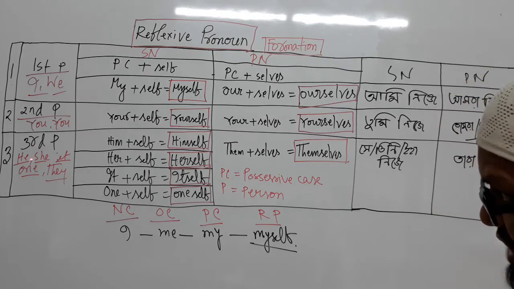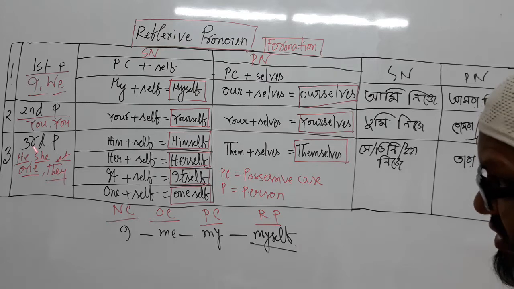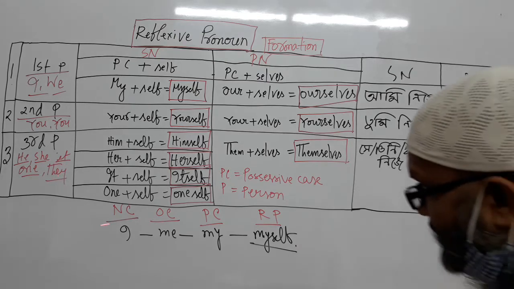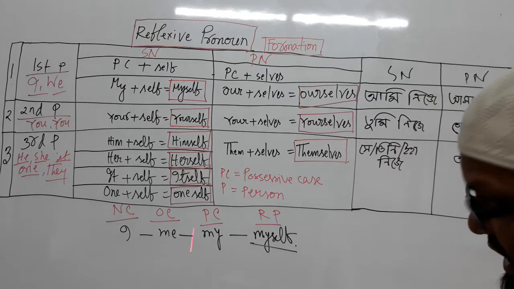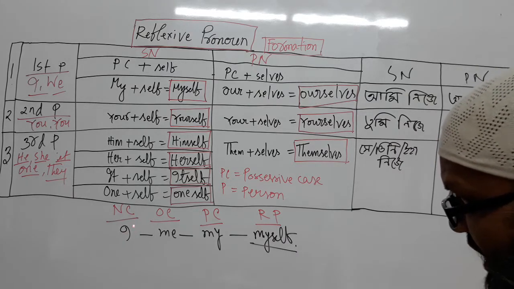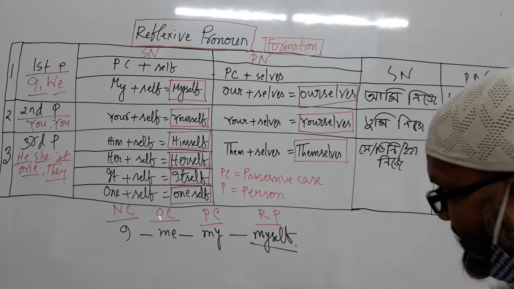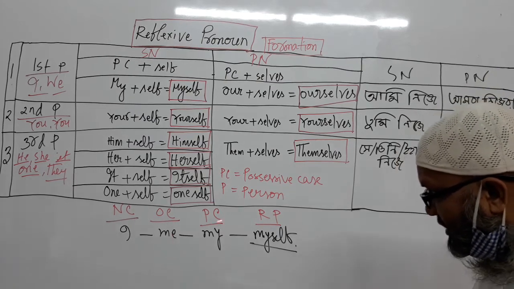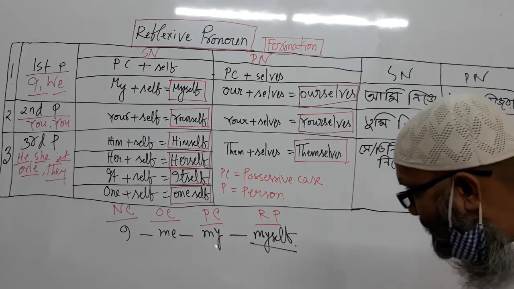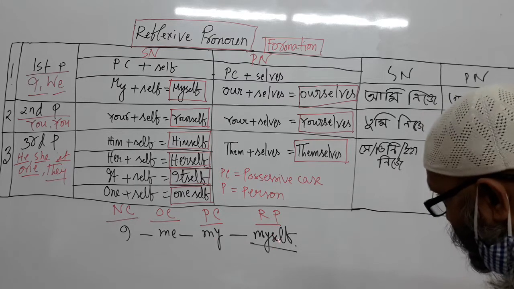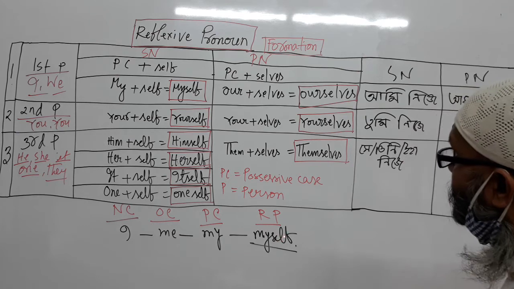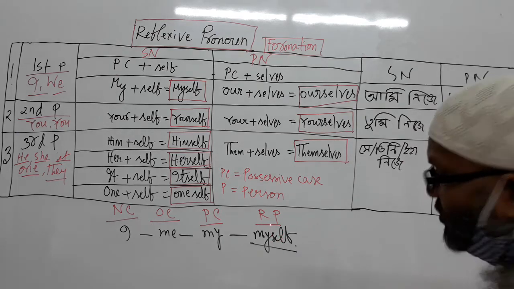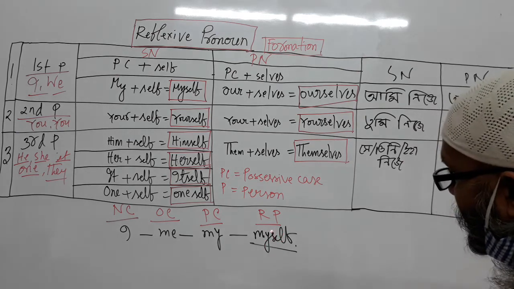He, she, it, one, they are third person. Okay. Actually, from personal pronoun, reflexive pronoun comes. How? Nominative case is I, and its objective case is me, and its possessive case is mine, and then reflexive pronoun is myself. Okay.